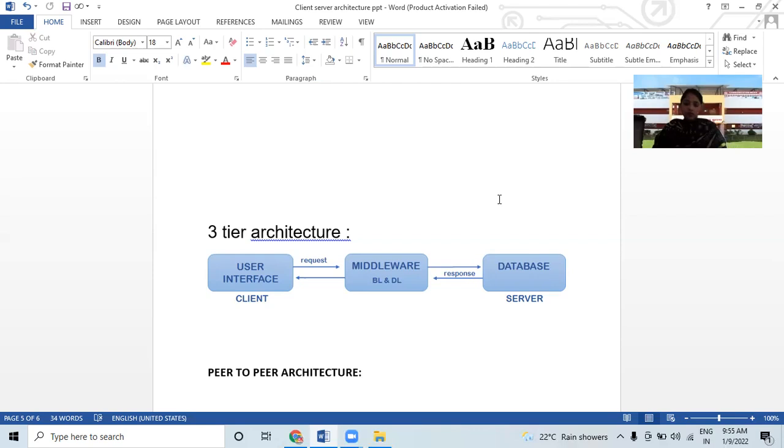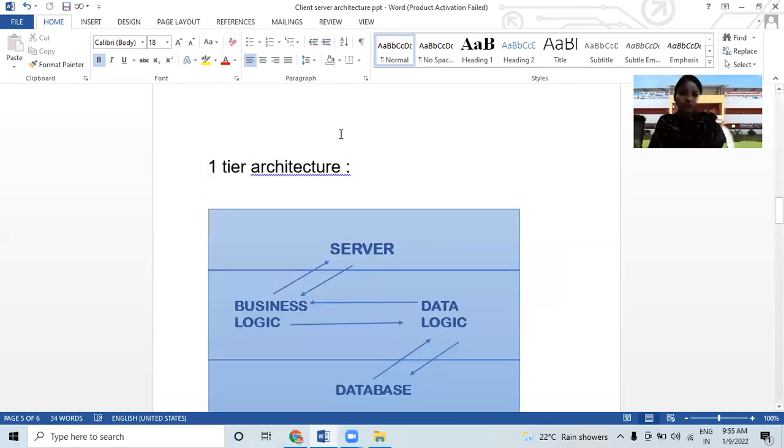So let's see advantages of client-server architecture. There are benefits of client-server architecture, such as client-server architecture has full right to control all activities of the entire network, centralized. All data is saved in the central area. Okay, so let's discuss advantages here.